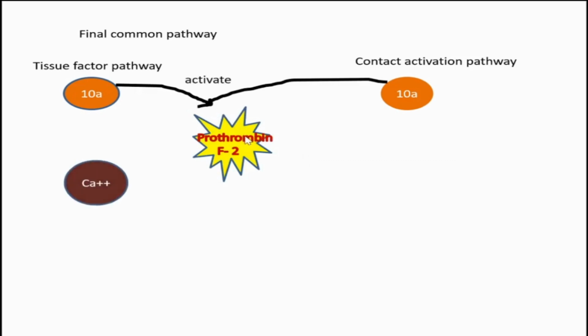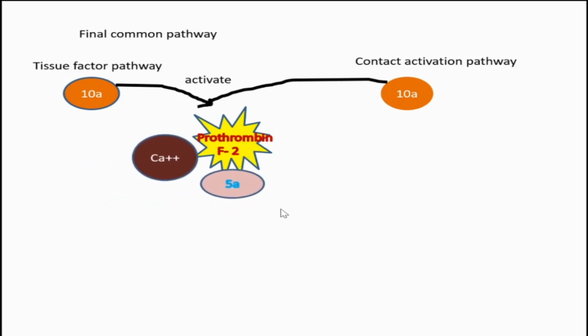10A activates factor 2. Factor 2 is otherwise called prothrombin. And the prothrombin forms another complex with the help of cofactor 5A and calcium. The name of that complex is the prothrombinase complex.